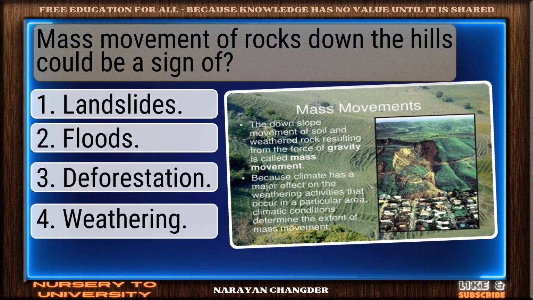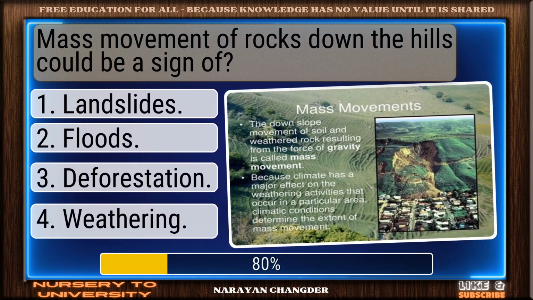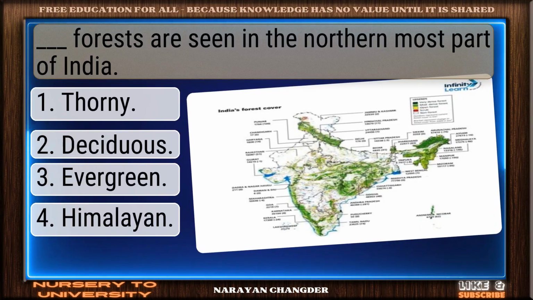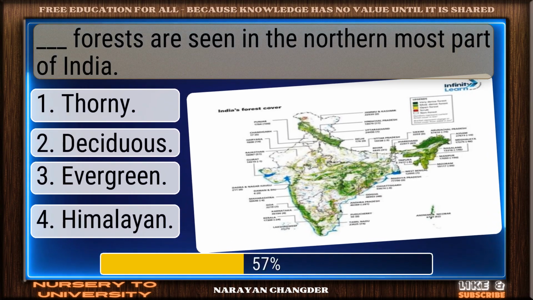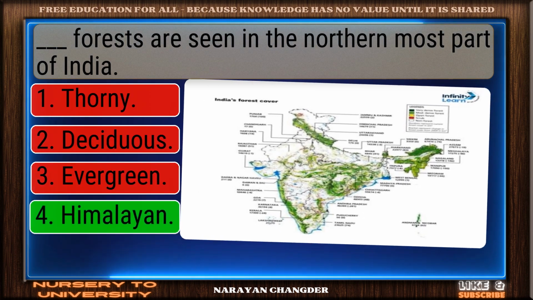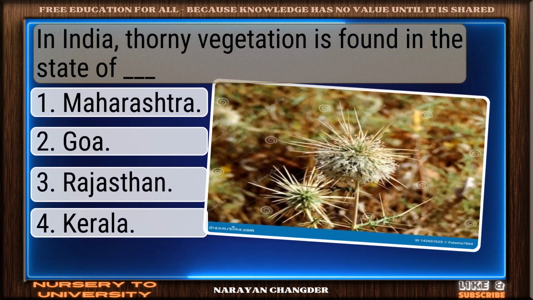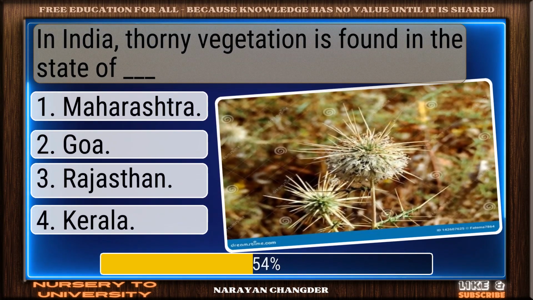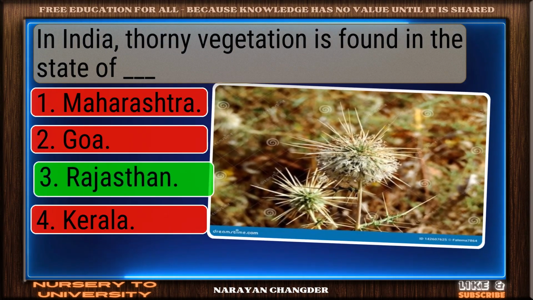Question number 156. Mass movement of rocks down the hills could be a sign of. Right choice. Landslides is the best answer. Question number 157. Dash forests are seen in the northernmost part of India. Correct response. Himalayan is the most accurate answer. Question number 158. In India, thorny vegetation is found in the state of dash. Clear logic. Your choice, Rajasthan, is sound and 100% true.